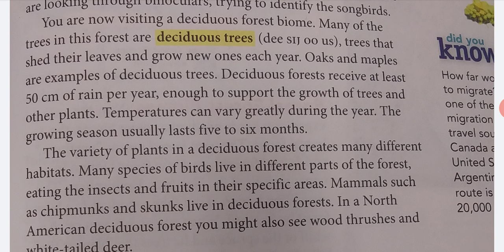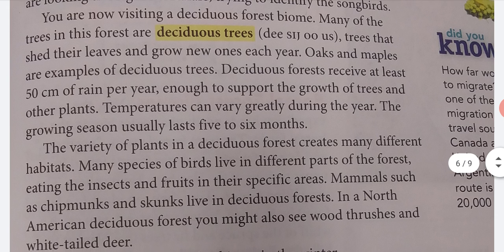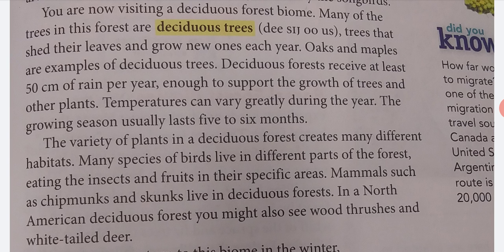Many of the trees in this forest are deciduous trees that shed their leaves and grow new ones each year. Oaks and maples are examples of deciduous trees. Deciduous forests receive at least 50 centimeters of rain per year, enough to support the growth of trees and other plants. Temperatures can vary during the year. The growing season usually lasts 5 to 6 months.